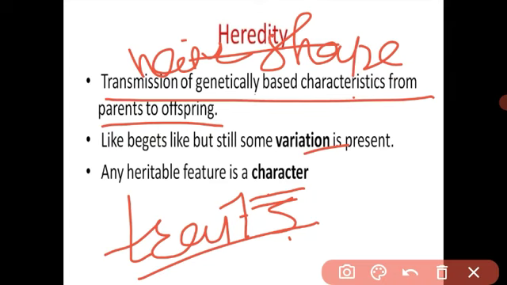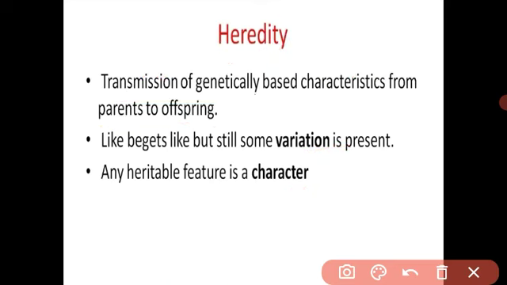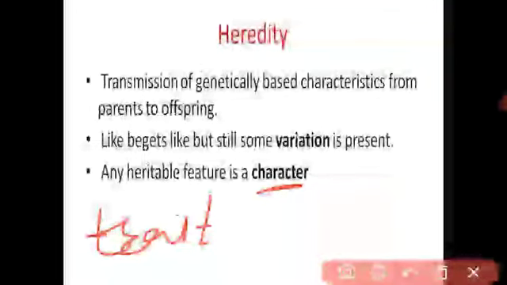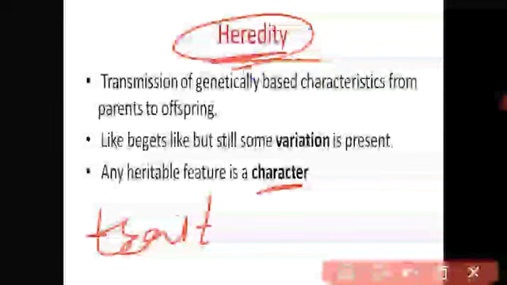Got it, students? Color of eyes: some eyes are brown, some blue, some black. The color of the eye is the character, and brown, blue and black are the traits. And heredity means similar characters are transmitted from parents to the offspring. It is called heredity.